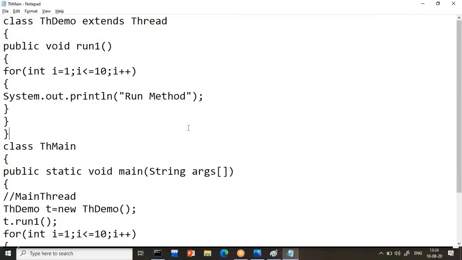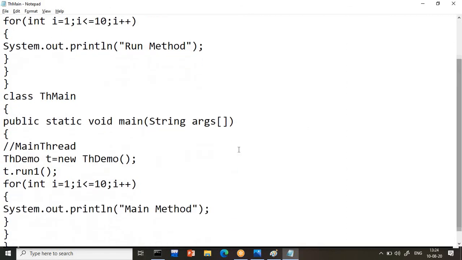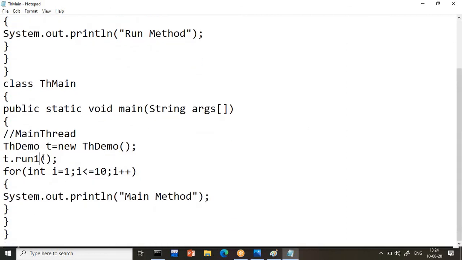But what about multi-threading? Multi-threading means, as I told you, we compulsorily have to write the run method, and we can't call the run method. We have to call only the start method, because internally start will first create a thread, and that thread will call the run method. So right now, how many threads are there in total? This is the second thread, and its name is Thread-0. So there are 2 threads in my program. Main will be called by the main thread, and the run method will be called by Thread-0.